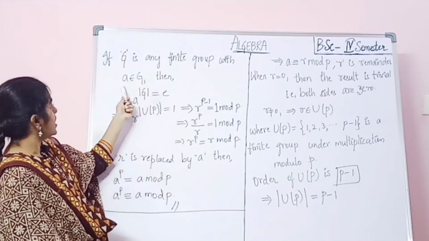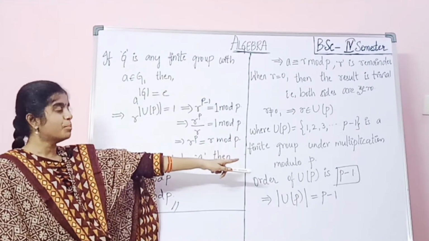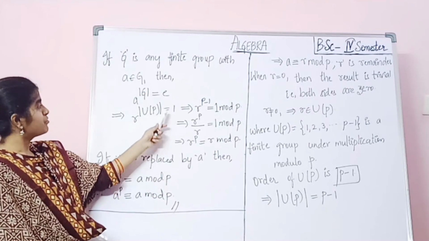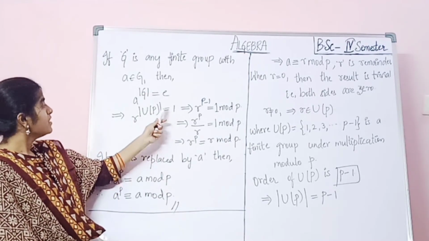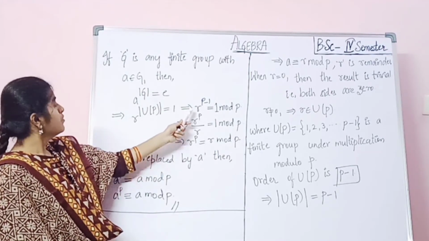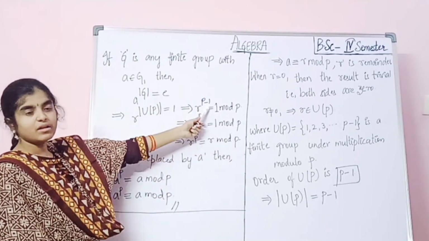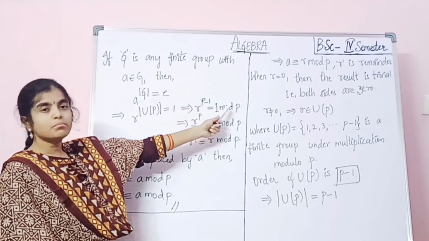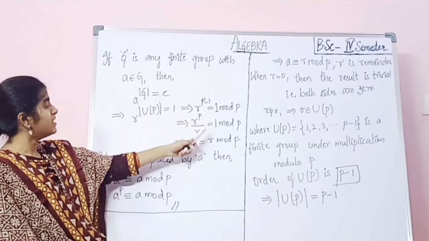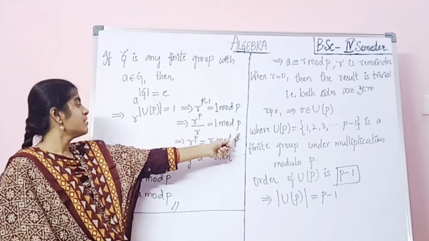Because a belongs to G, G is a finite group, and U of p is also a finite group. So r power order of U of p equals the identity, which is 1. The order of U of p means p minus 1. That implies r power p minus 1 equals 1 mod p. This can be written as r power p by r equals 1 mod p.